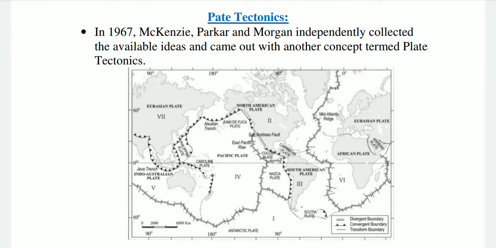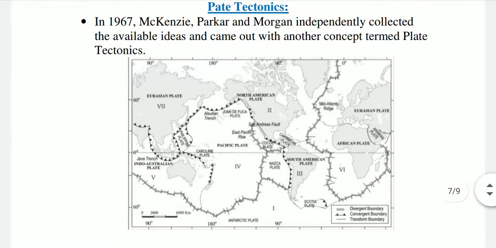Plates move horizontally over the asthenosphere. The lithosphere includes the crust and the top mantle, with its thickness varying between 5 and 100 km in oceanic parts and about 200 km in the continental areas. A plate may be referred to as a continental plate or oceanic plate depending on which of the two occupies a larger portion of the plate.